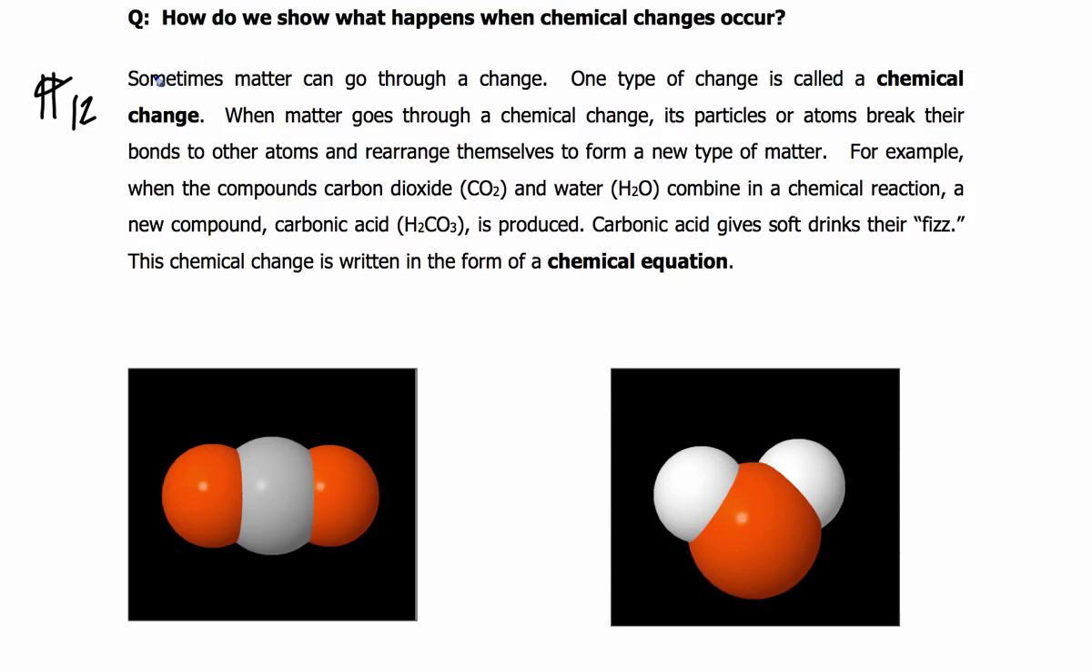So let's read this. Sometimes matter can go through a change. One type of change is called a chemical change. So let's just get that circled right now. Chemical change. So when matter goes through a chemical change, its particles or atoms actually break apart. They break their bonds to other atoms, and they rearrange themselves to form a new type of matter.